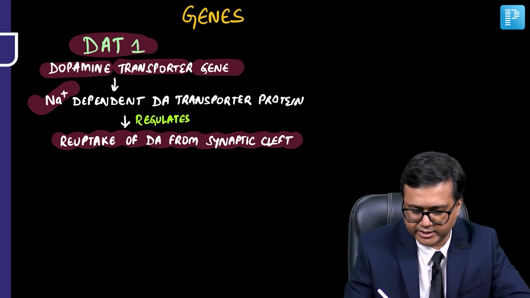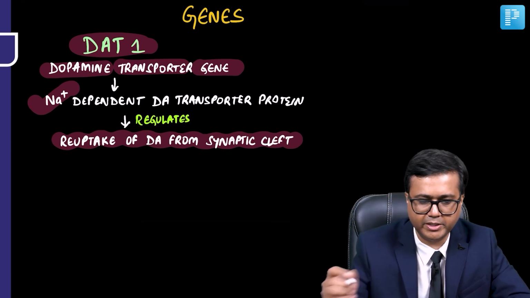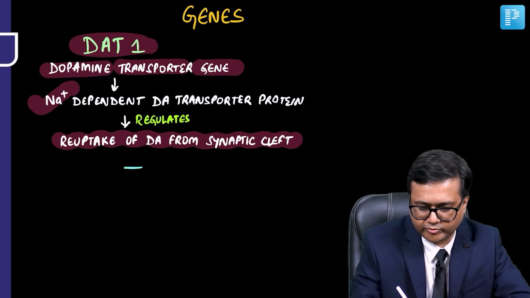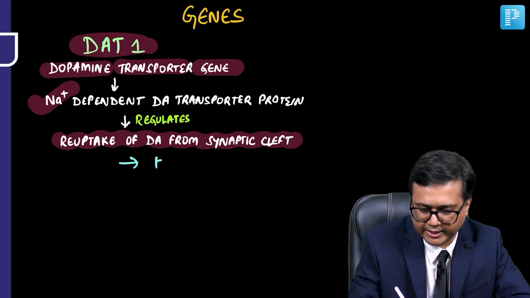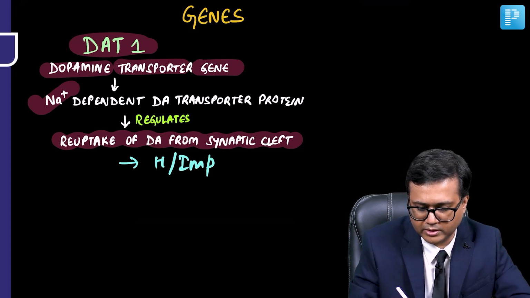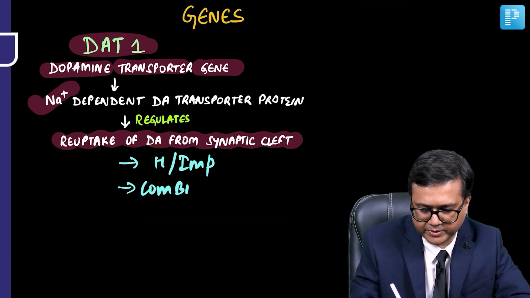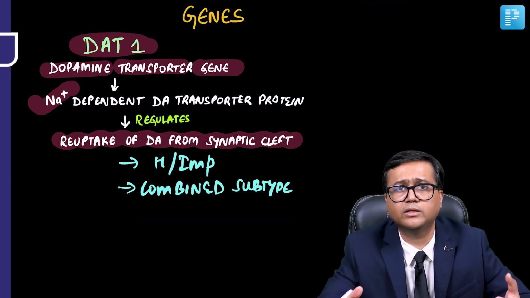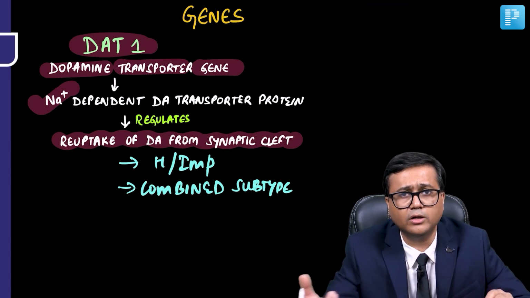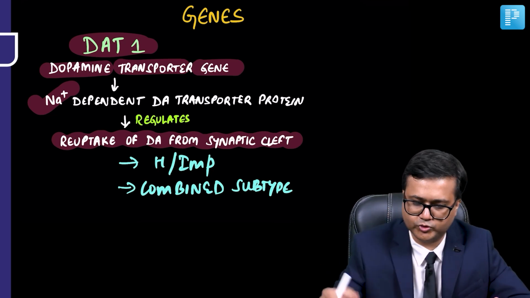In fact, it may be less associated with the inattentive type, but more with the hyperactivity, impulsivity or combined subtype.